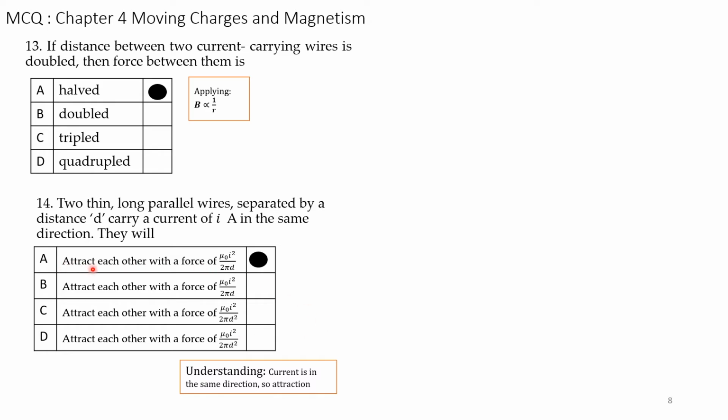So both attract each other with a force mu naught into I square divided by 2 pi d. This is the basic formula you have to remember. And the force is inversely proportional to the distance d. So your currents are in the same direction, so there is attraction.